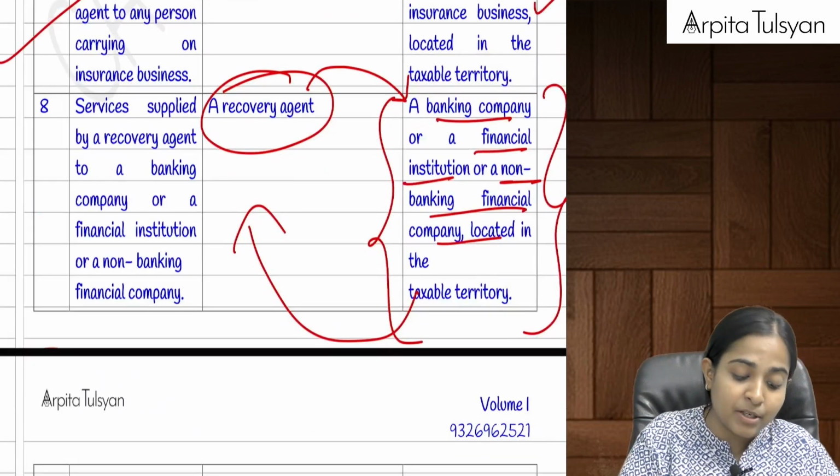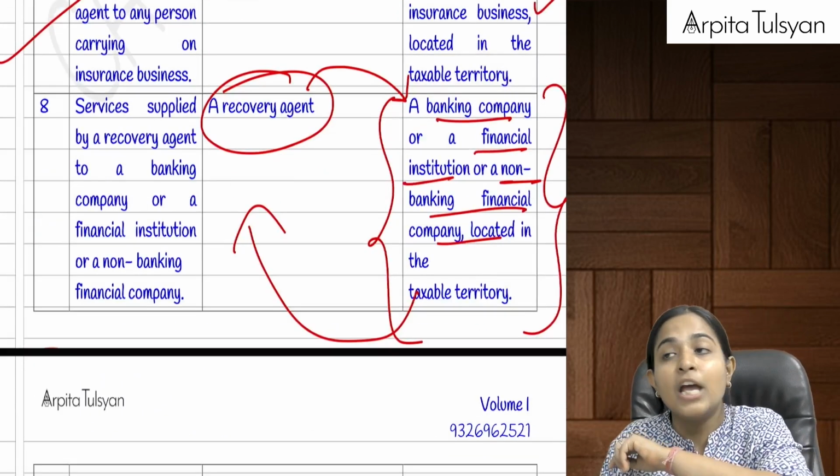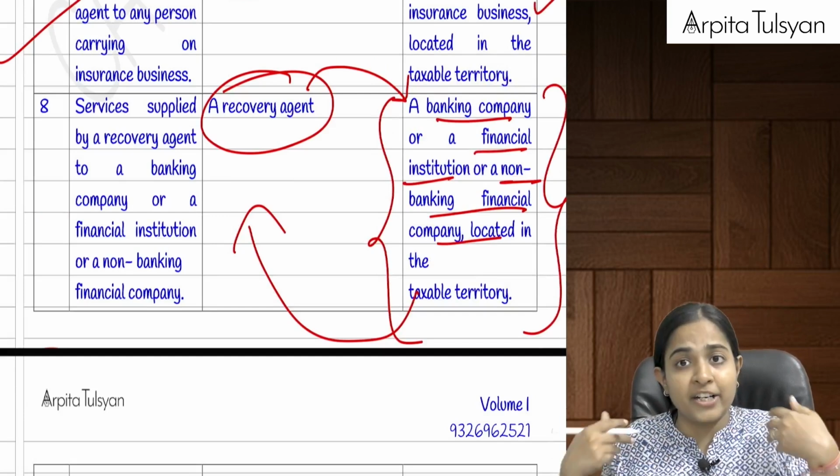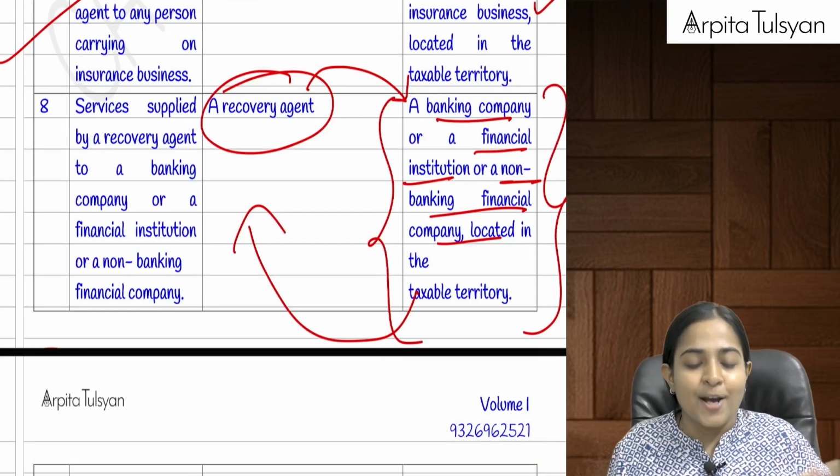On this, many times a question has been asked: a recovery agent working for any individual person, working for me, then reverse charge mechanism is not applicable.